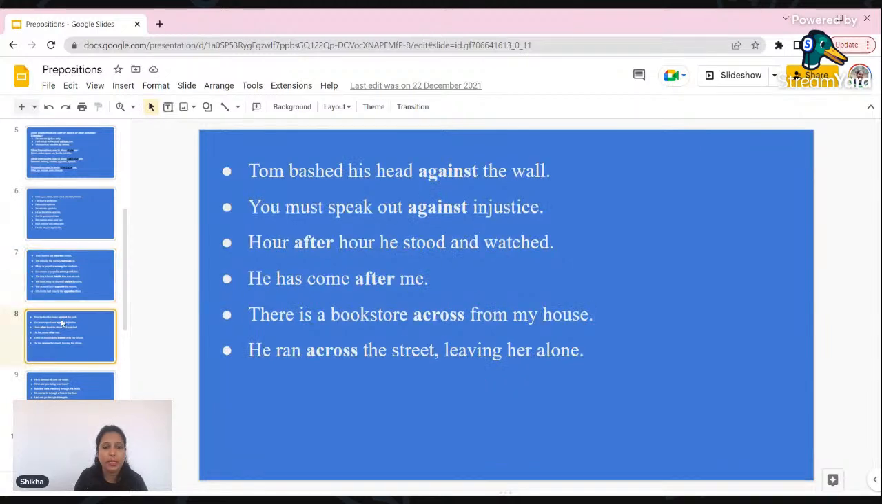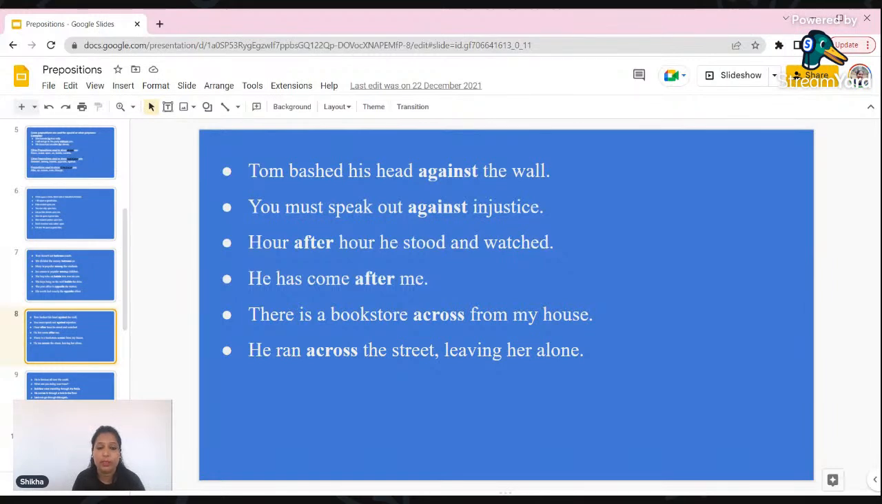Then we come to some other prepositions, like Tom bashed his head against the wall, मतलब wall के against उसने head, he hurt his head. So that is known as Tom bashed his head against the wall. You must speak out against injustice. कहीं पे कुछ injustice हो रहा है, then you should speak against it. Hour after hour he stood and watched. So hour after hour, मतलब पूरा टाइम वो खड़े होके कुछ ना कुछ वहां पे देखता रहा.